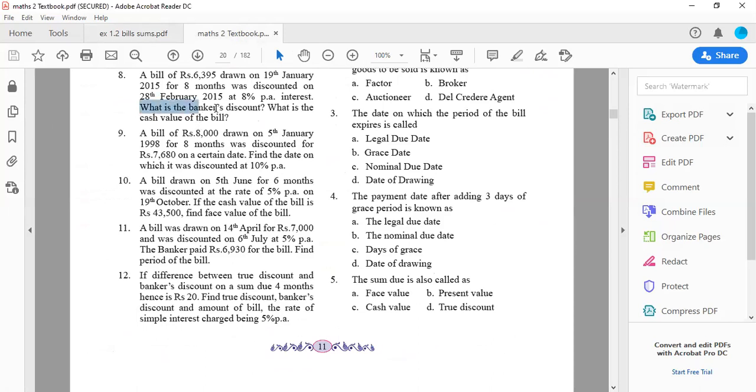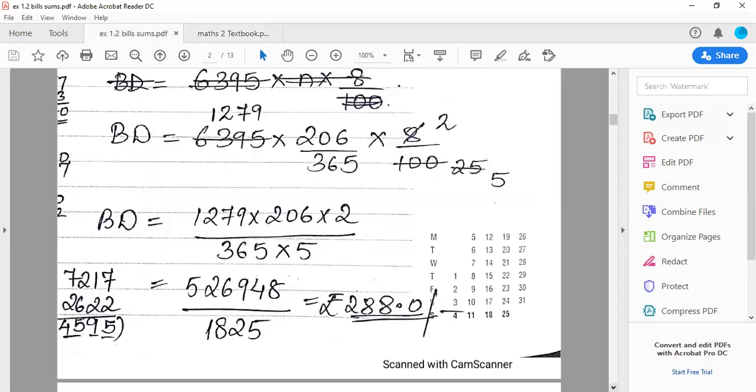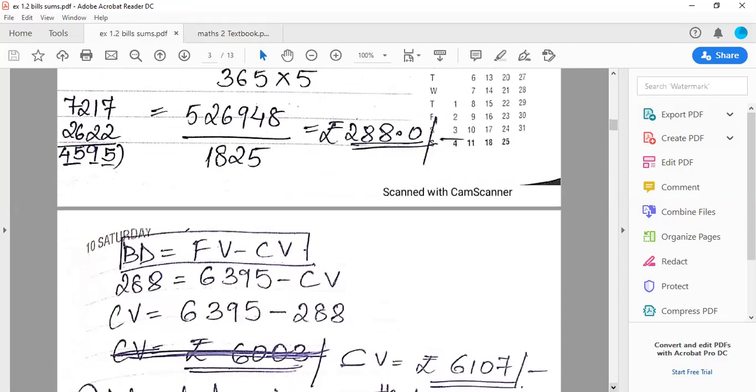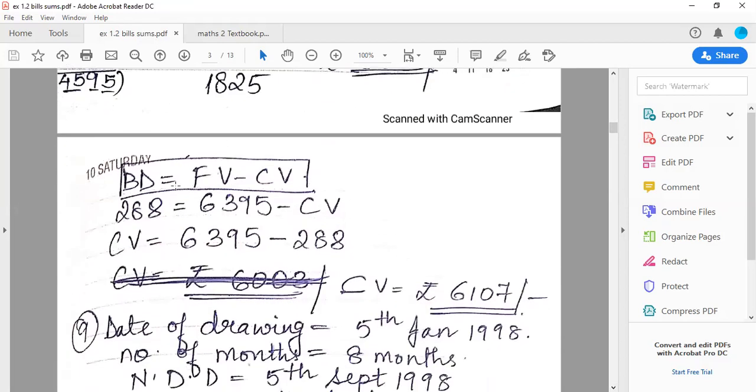As you all can see, what is the banker's discount? This we have already got. Now we have to find CV, cash value. So we'll put another formula of BD. BD is equal to FV minus CV. So 288 is equal to 6395 minus CV. So after subtraction, you get the value to be 6107.